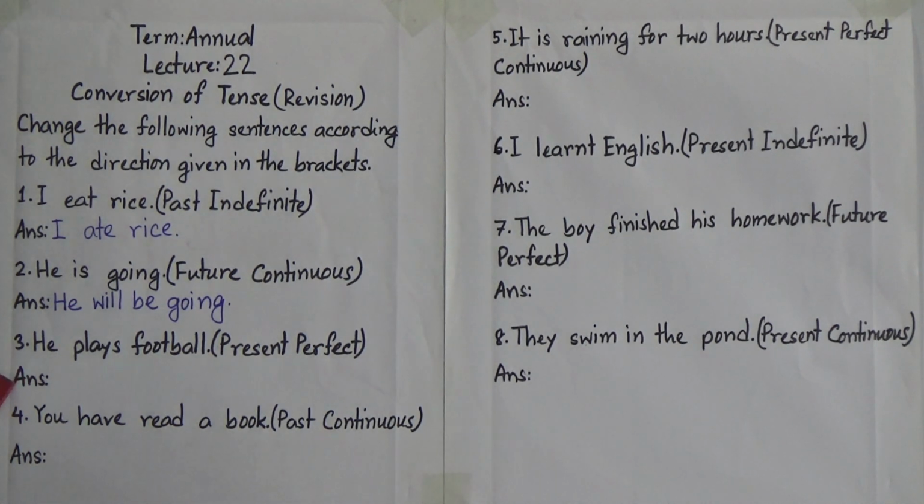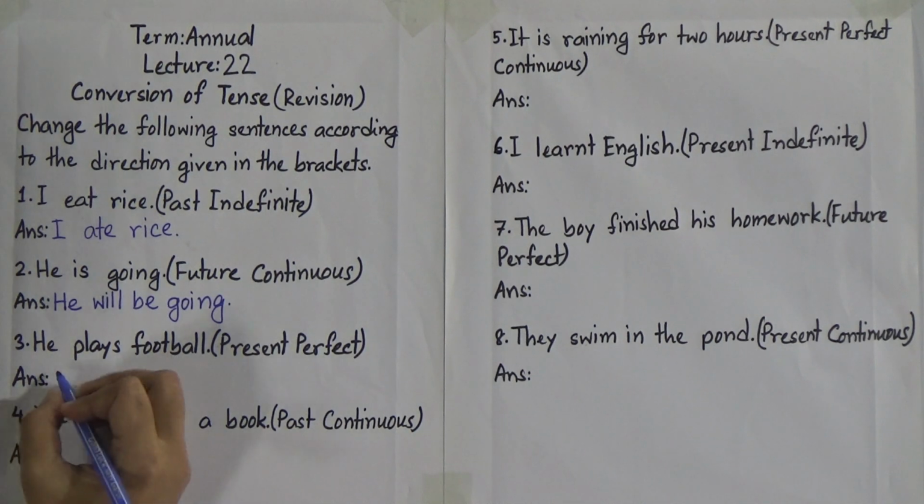Now number 3, he plays football. We will change it to present perfect tense. So now look at this sentence, he plays football. There is the verb and we add s at the end of the verb. So we can understand that it is present indefinite tense because we know that after subject we add s or es at the end of the verb in present indefinite tense according to the number of the subject. So now what will we do? We will change it to present perfect tense.